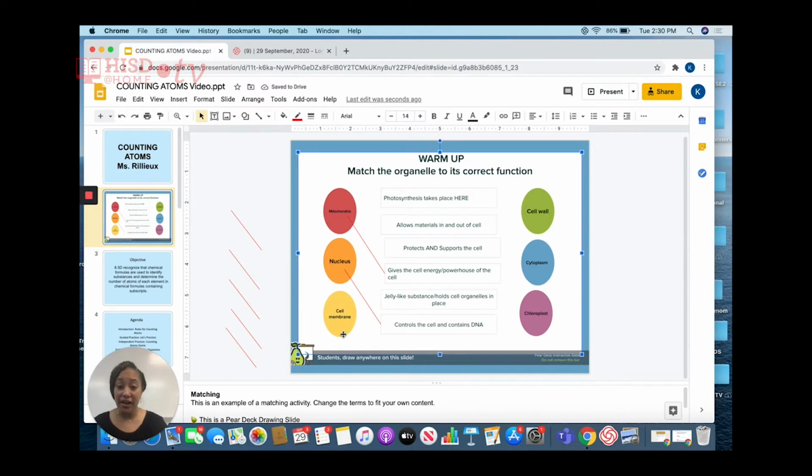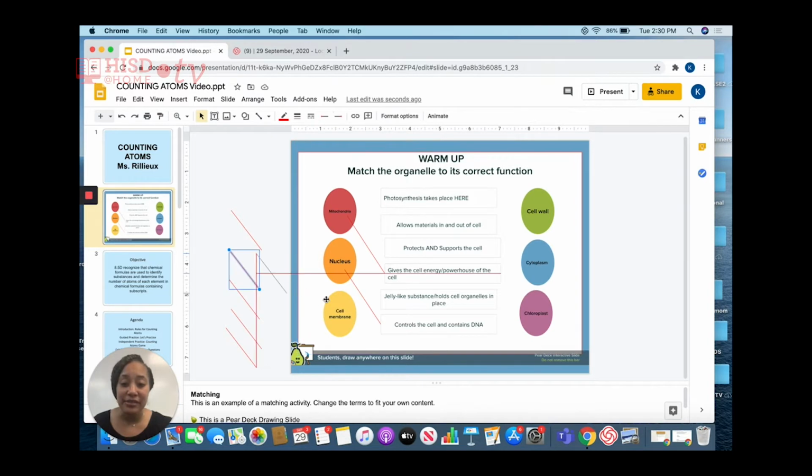Cell membrane. What is the correct function of the cell membrane? Is it where photosynthesis takes place, allows materials in and out, protects and supports the cell, or is it the gel-like substance? Yes, the cell membrane allows materials in and out.